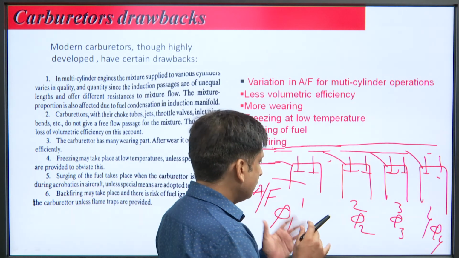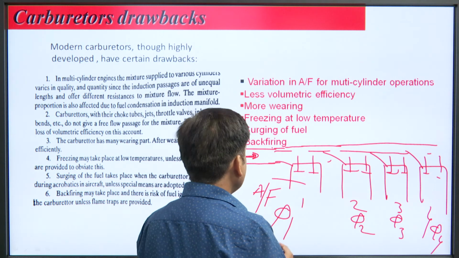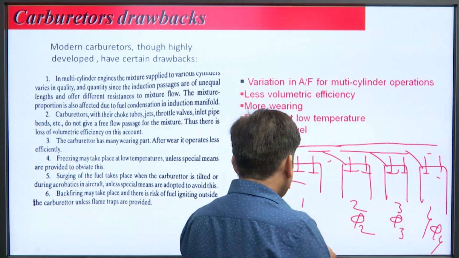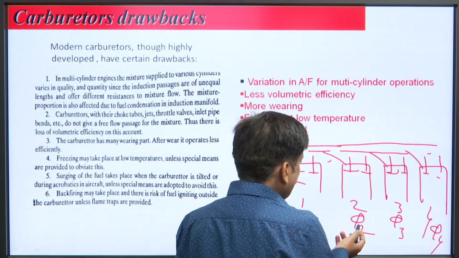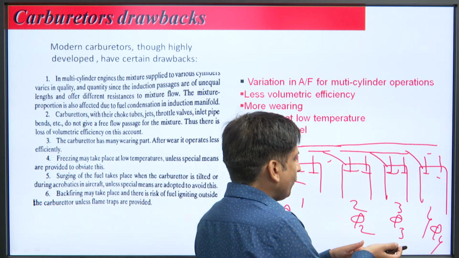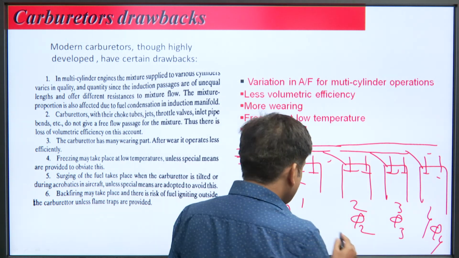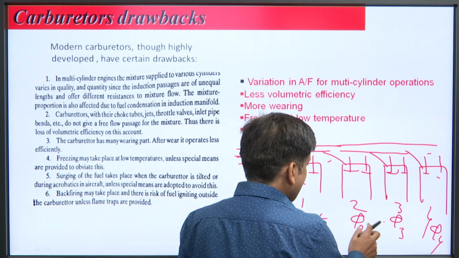For the same operating condition, it has been found that if the mixture is supplied by a carburetor, then phi 1 is different from phi 2, phi 2 is different from phi 3, and phi 3 is different from phi 4, so all these values are not equal.